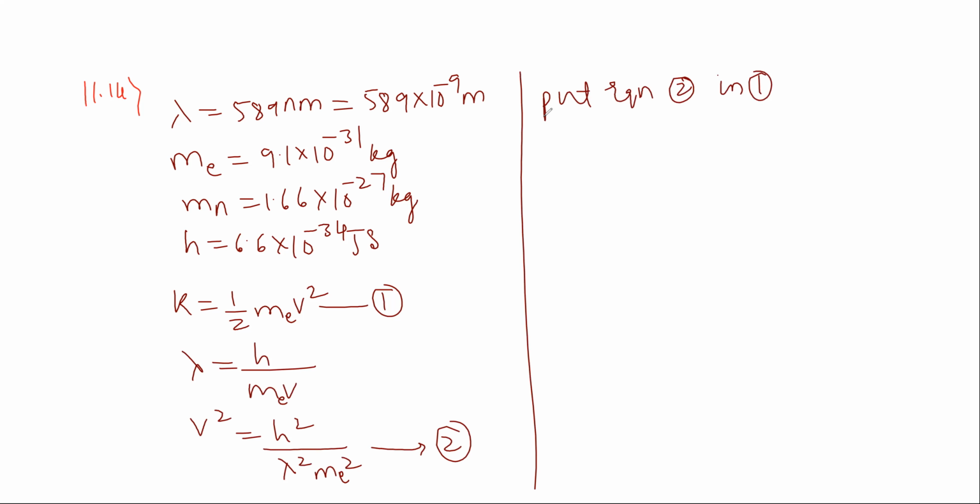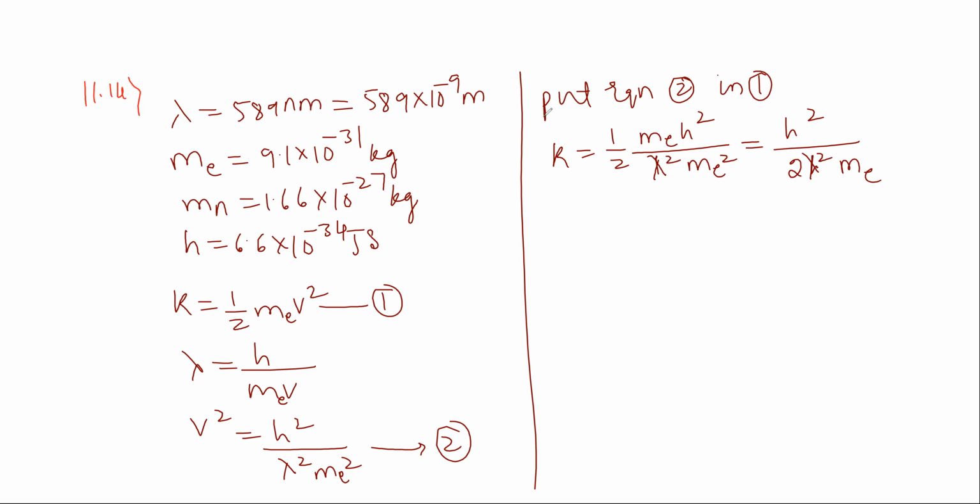So what do we get then? k is equal to half m h square divided by lambda square into mass. How can we write this? h square divided by 2 into lambda square into mass of electron.